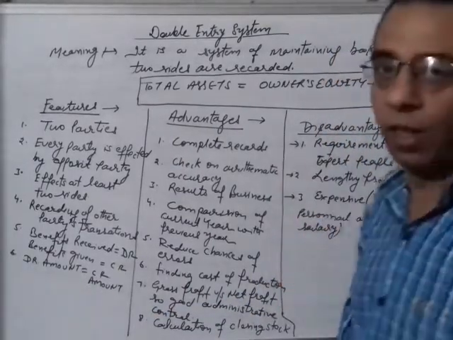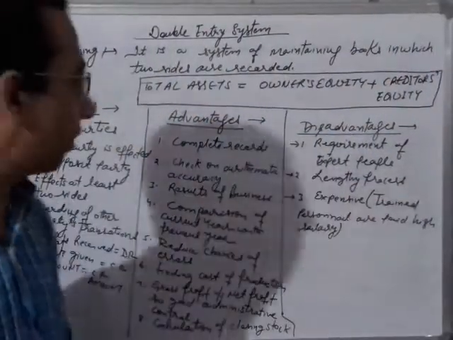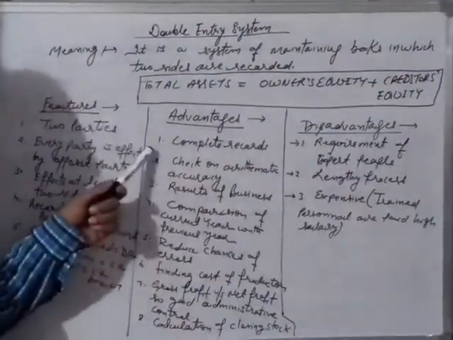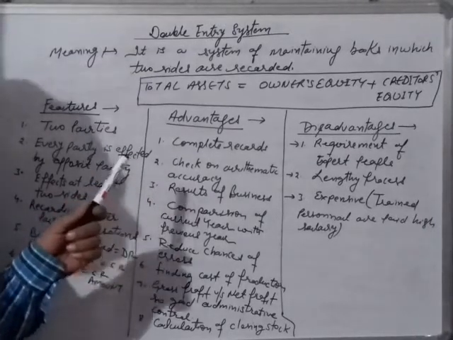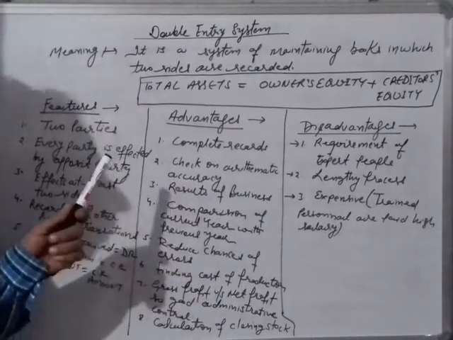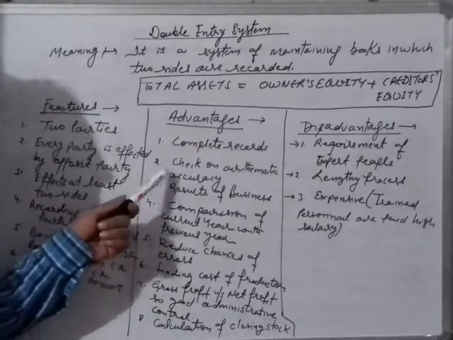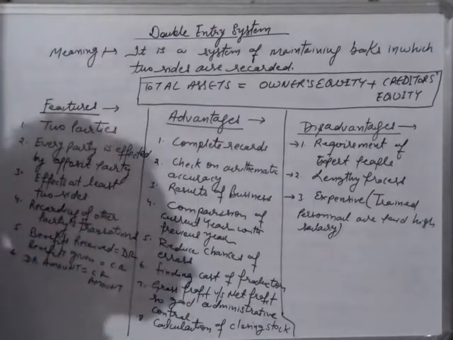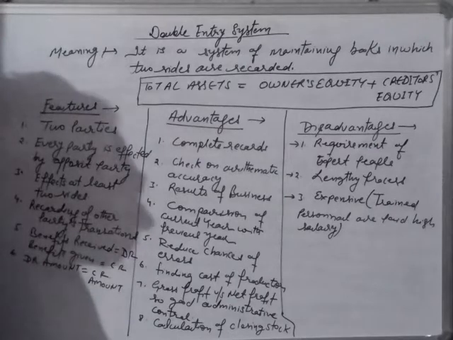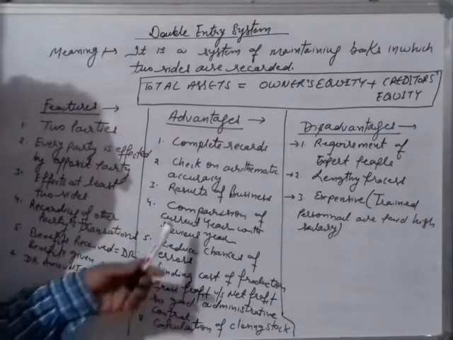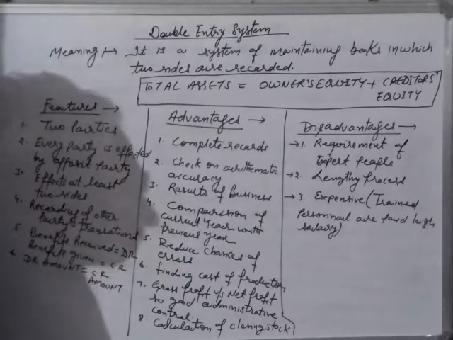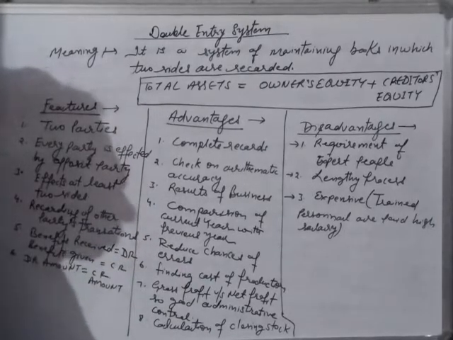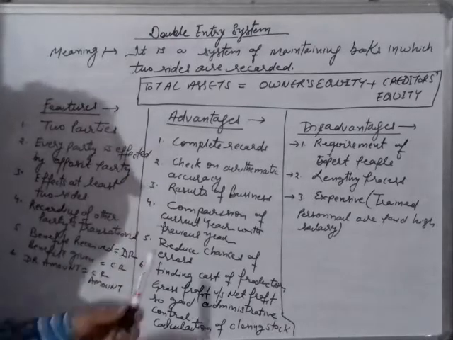Now students, we discuss the advantages of the double entry system. First is complete record. Under this system, a complete record is maintained. I mean to say, personal accounts, real accounts and nominal accounts are maintained. Secondly, a check on arithmetical accuracy. Under this system, we can check numeric mistakes because every debit amount is equal to every credit amount. The result of the business we can calculate with the help of the trading and profit and loss account. We can find the profit of the business.